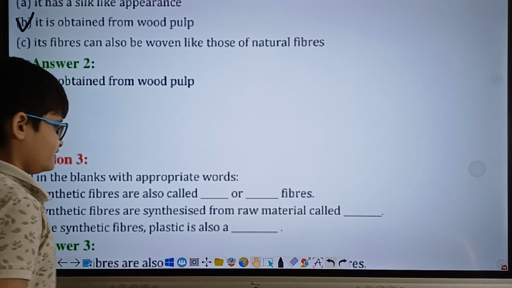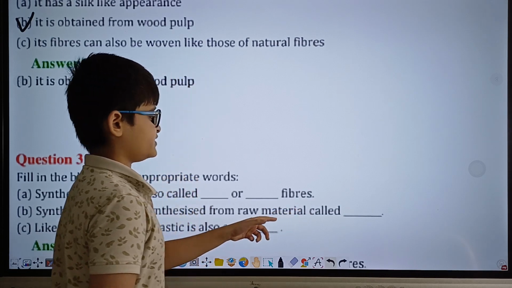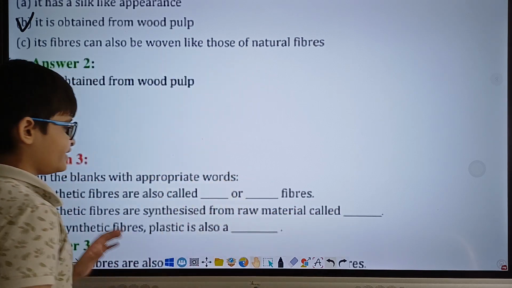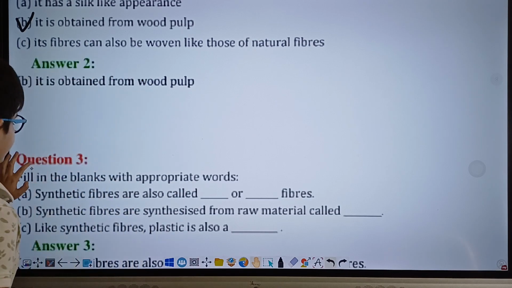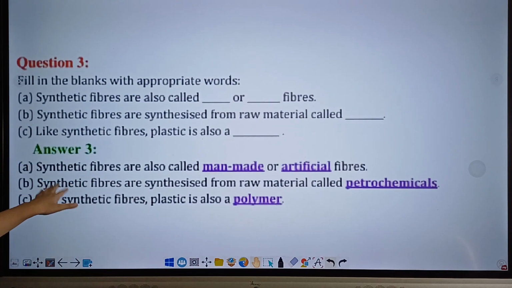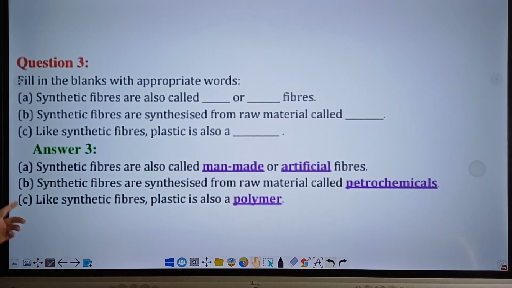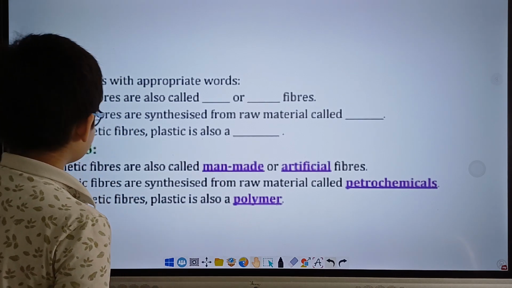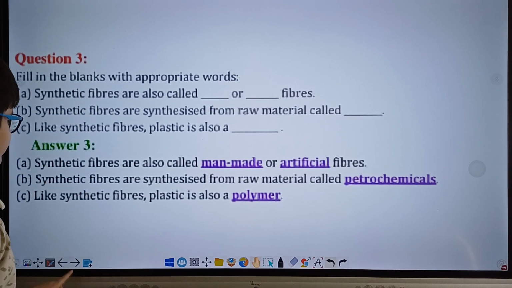Oh, I'm sorry. The correct answer for this question will actually be petrochemicals. That's my bad. Petrochemicals. Alright. This is the one where the answer will be polymers. Okay. Now let us see. Yes, as you can see from this, the answer for the first question will be man-made and artificial. The answer for the second question will be petrochemicals, and the answer for the third question will be polymer. Now let's move on to the next page.